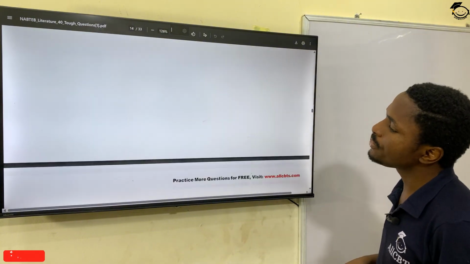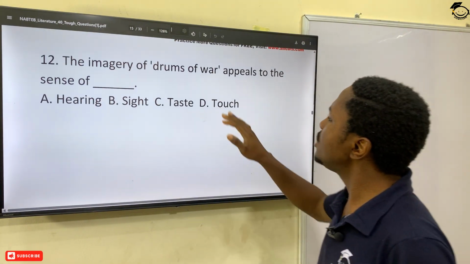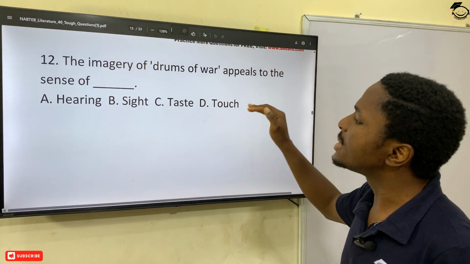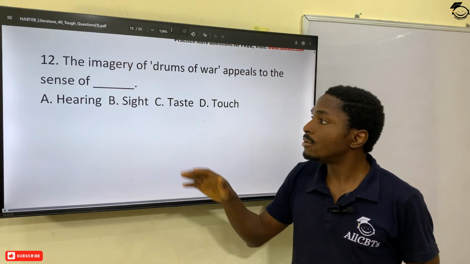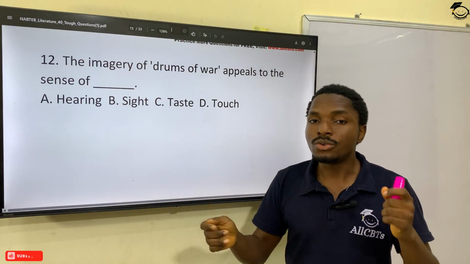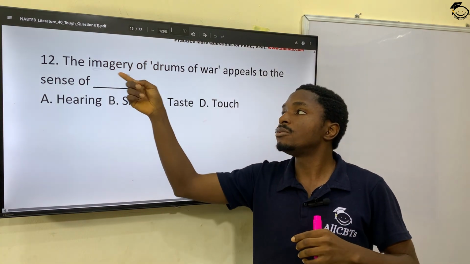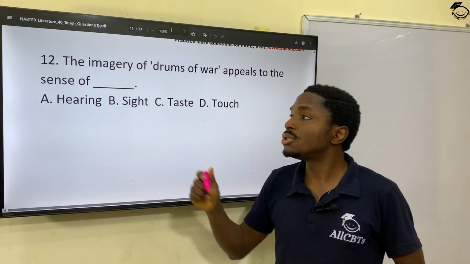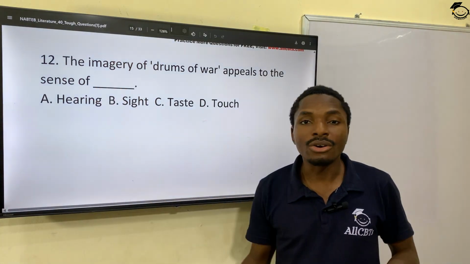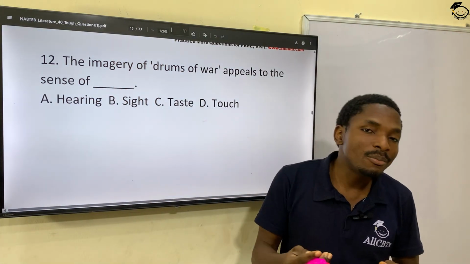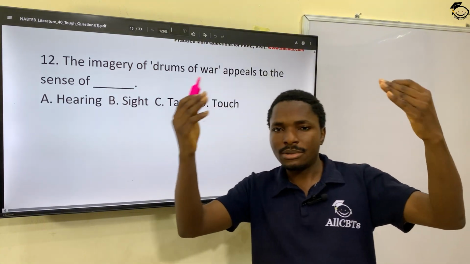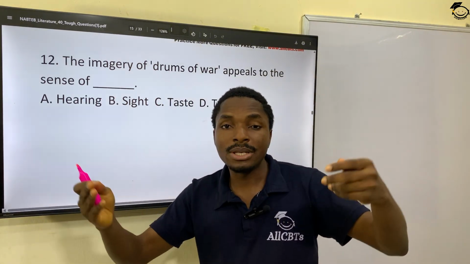Question 12. The imagery of drums of war appeals to the sense of what? Imagery connects with your sight. As you read that poem, there's a kind of image that plays in your mind.